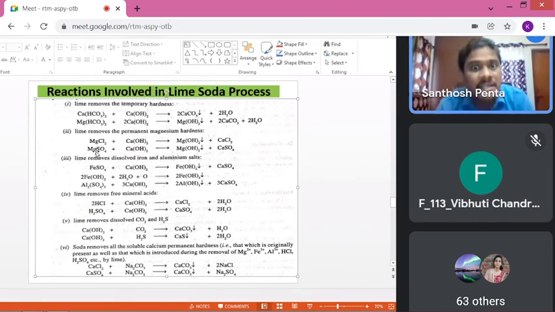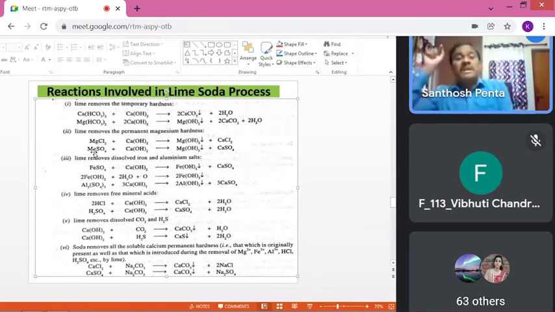Similarly, if magnesium sulfate is there, then 1 mole of magnesium sulfate with calcium hydroxide is going to produce magnesium hydroxide plus calcium sulfate. But here the calcium sulfate is also one of the hardness producing substances. To remove that, 1 mole of soda is required, so simply we are adding 1 mole of soda. So what does it mean? My conclusion is 1 mole of magnesium chloride, lime and soda is required. 1 mole of magnesium sulfate, lime and soda is required. So my conclusion is, for magnesium permanent hardness, L plus S is required.